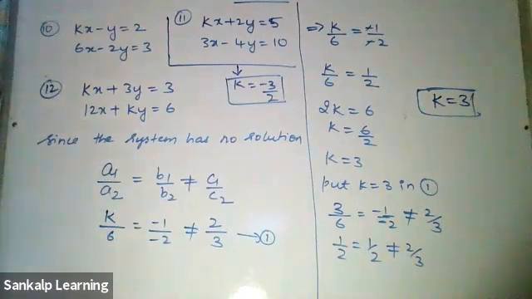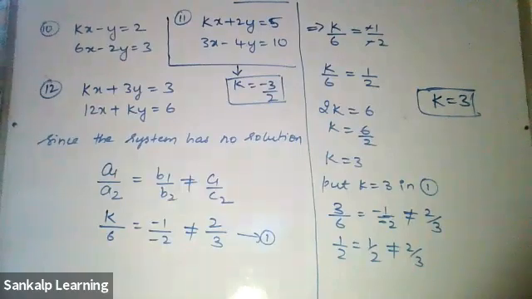Is that finished? Did everyone get k is equal to minus 3 by 2 for the 11th problem? If you're not getting it, we can discuss and get the answers. Please do not be quiet when you're not getting the answers. Please let me know. Okay, good. Last answer: k is equal to minus 6.